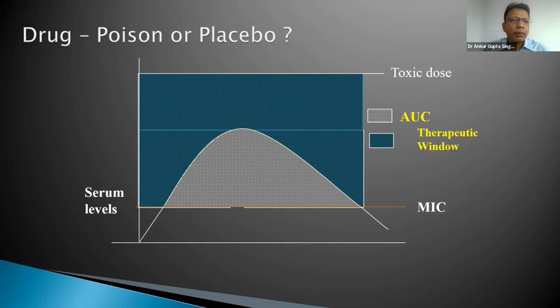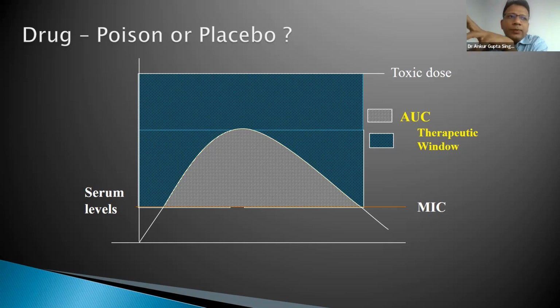MIC is minimum inhibitory concentration, and by default we mean MIC 90, which means the minimum concentration needed to inhibit 90% of bacteria. Whenever we give any drug, its level has to reach at least the MIC concentration for it to be effective. Now there is something known as a therapeutic window between MIC and toxic dose. The window between the normal dose and the toxic dose is the therapeutic window.